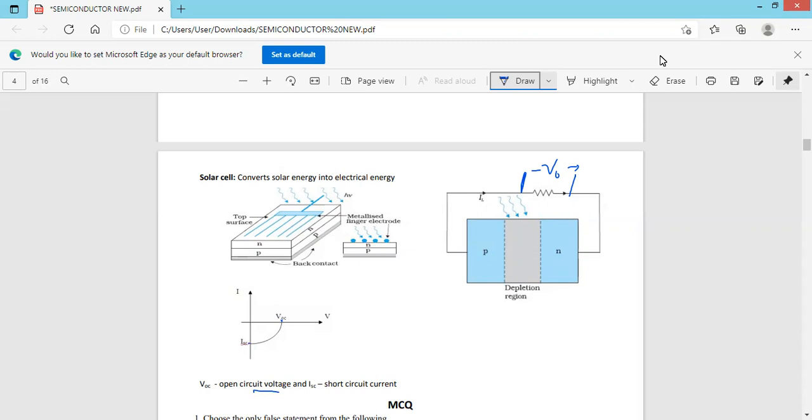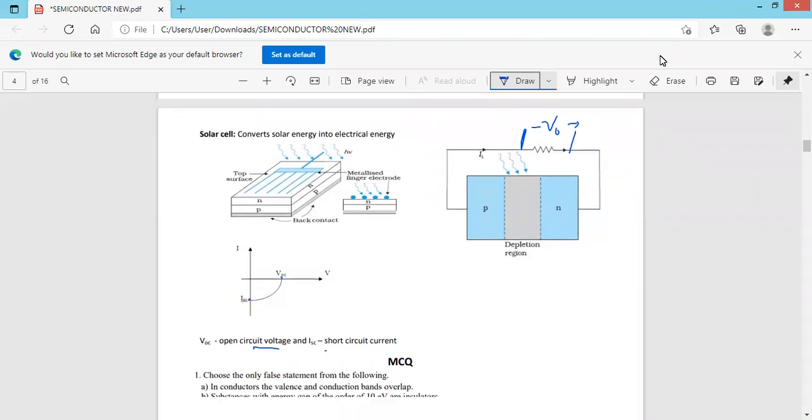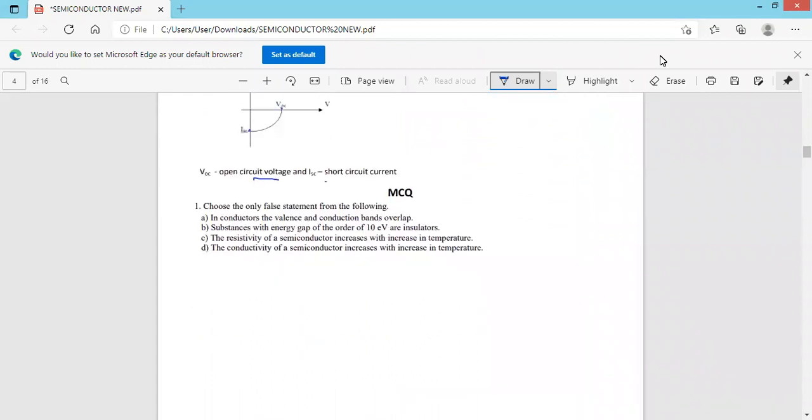And now this is called short circuit current. When the P side is shorted to the N side, without any load resistance, a maximum or heavy current flows through it. That is called short circuit current, and this is I_S. Then the voltage difference is zero. So this was a small discussion about the synopsis.